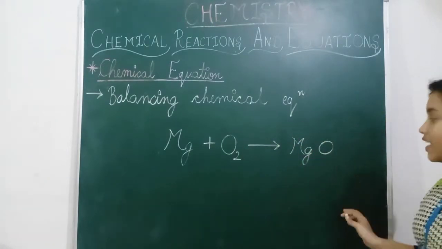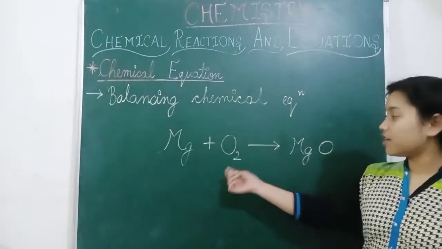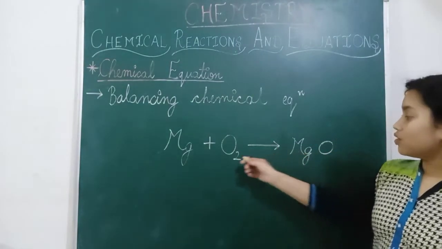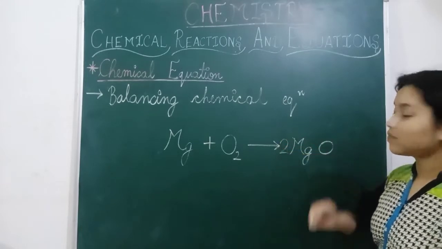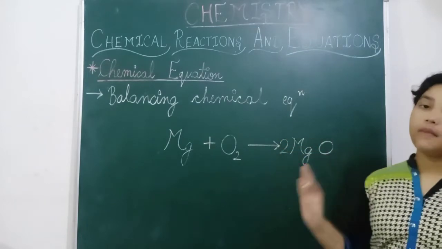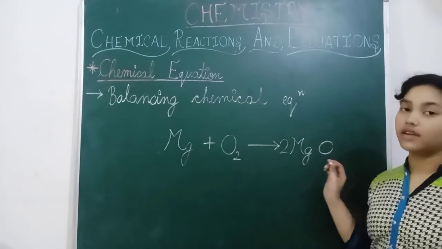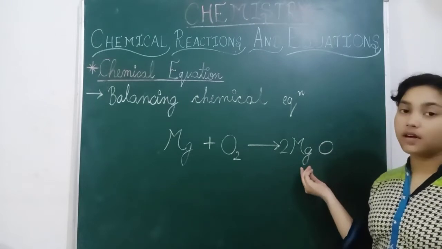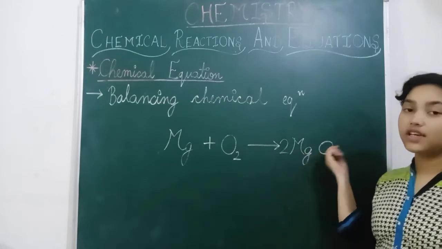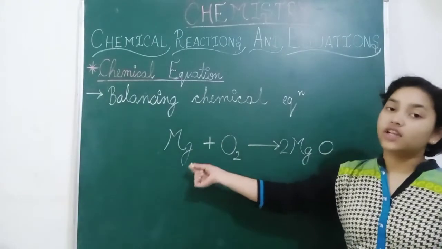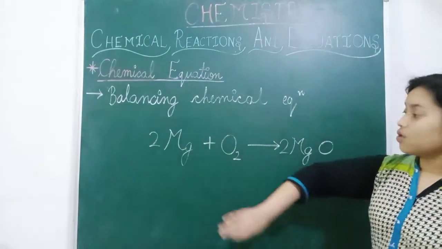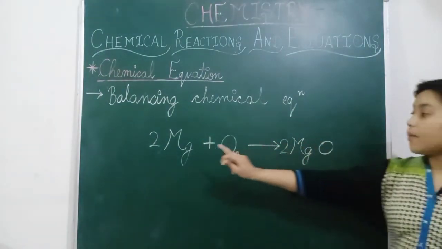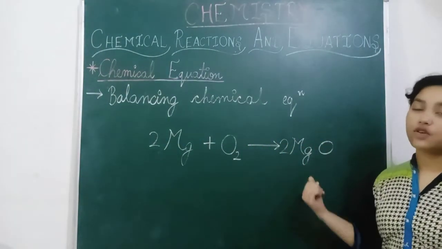So we have to balance it. Magnesium is balanced but oxygen is not balanced. So here is 2 and here is 1. So we will write here 2. Now oxygen is balanced. 2 here and 2 here. But magnesium is also doubled. Now magnesium is 2 here and now magnesium is 1 here. So we will add 2 here. So it is also balanced. Now magnesium is also 2 and oxygen is also 2.